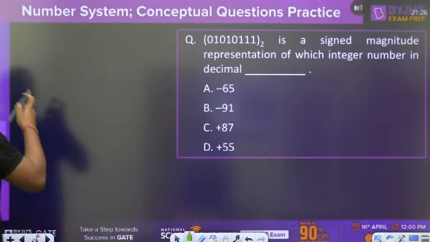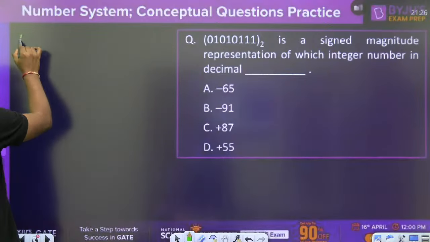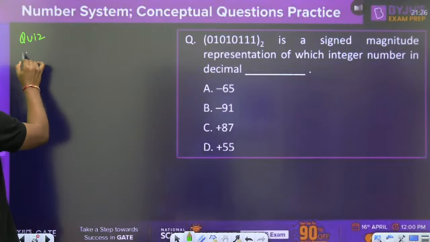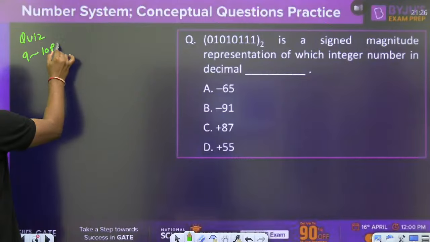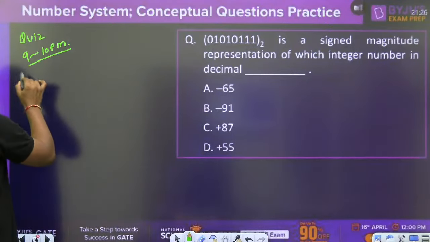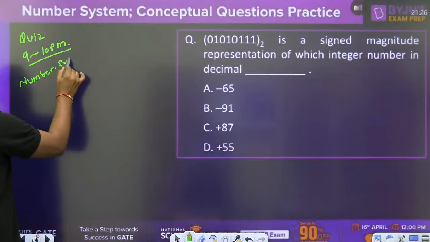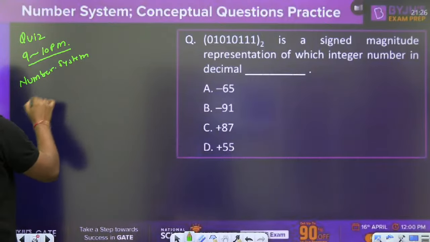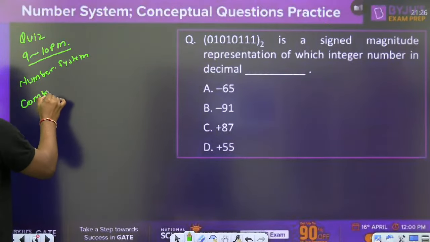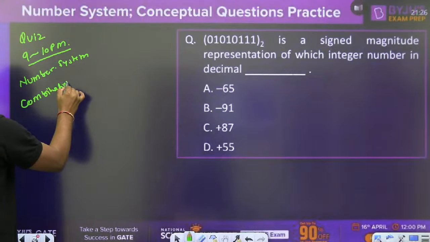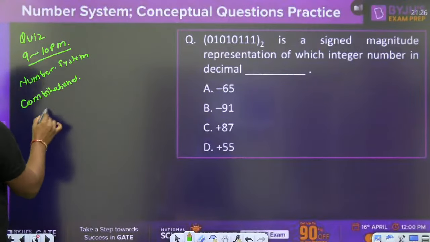And tomorrow we have the Mentimeter quiz, so every student please join from 9 to 10 p.m. tomorrow at the same time. The syllabus is number system and combinational circuits related to number system, like code converters.